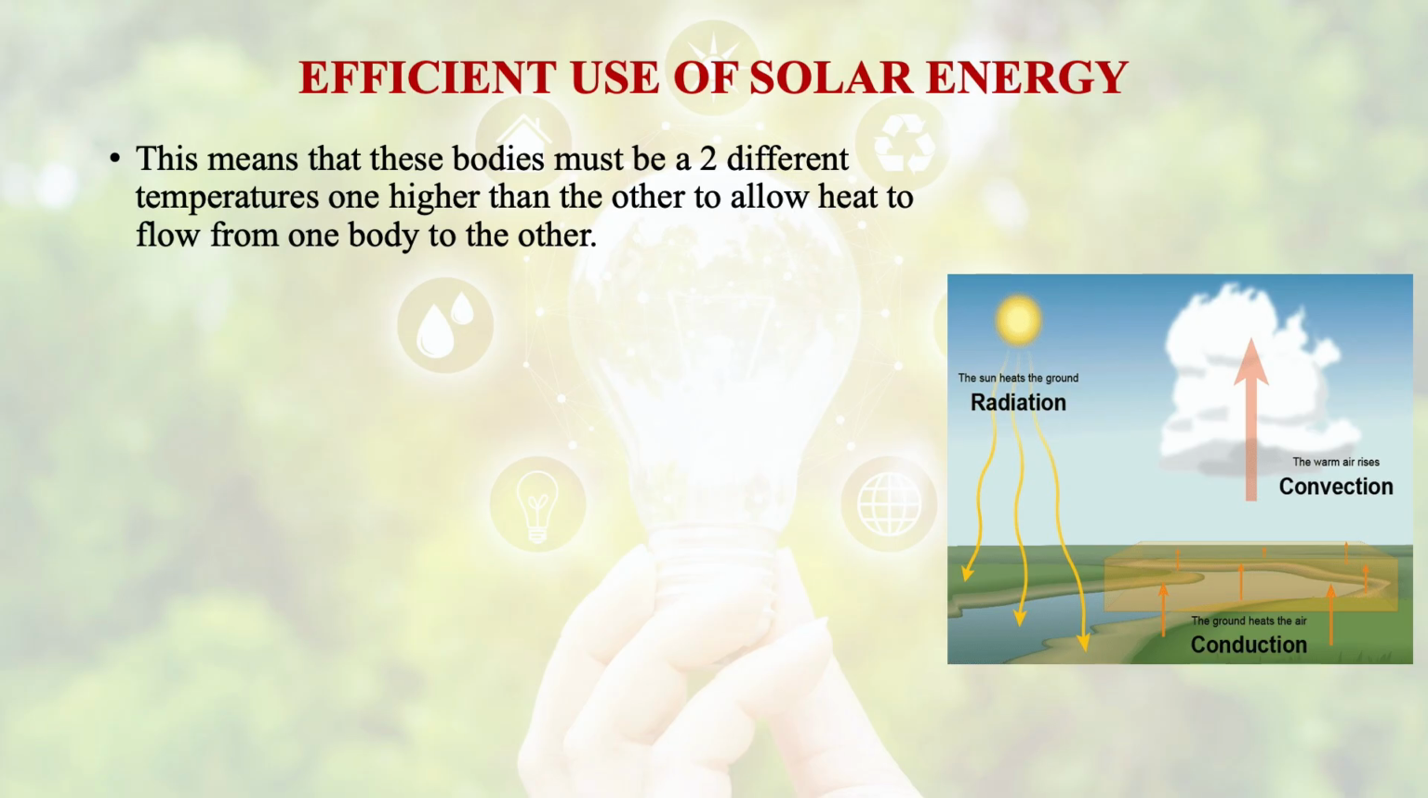We had already discussed in the modules of the first week that heat transfer takes place from higher temperature to the lower temperature. This means that the two bodies must be at two different temperatures, one higher than the other, to allow heat to flow from one body to another. Heat will always be transferred from higher temperature to the lower temperature. Low to high heat transfer is not possible. It is only possible when we give external work to the body at the lower temperature. So generally heat transfer takes place from higher temperature to lower temperature.